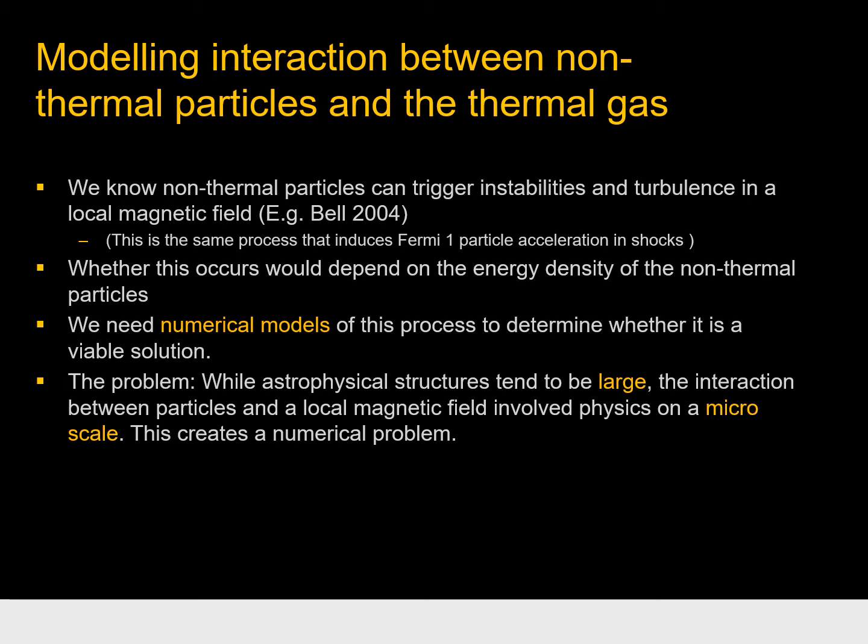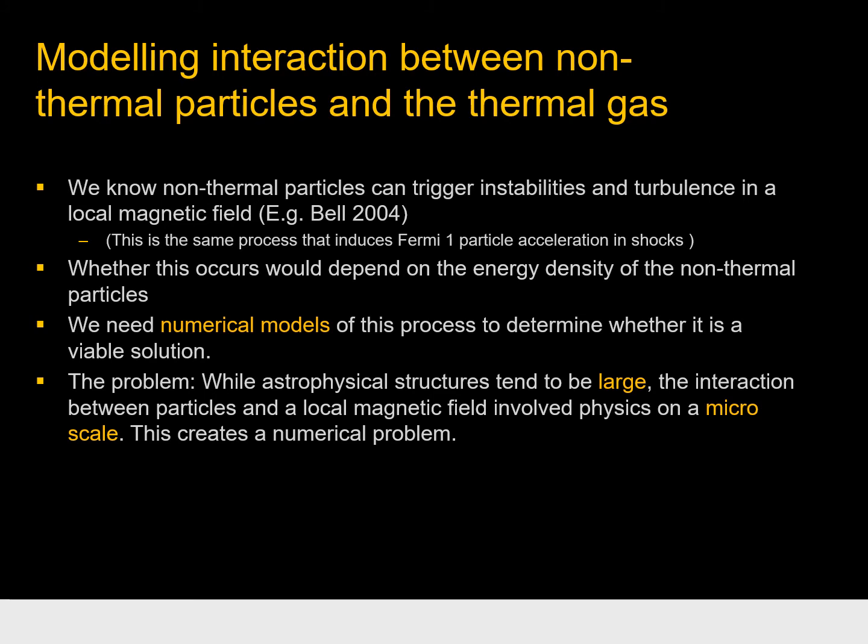This brings us to the problem of modeling the interaction between non-thermal particles and the thermal gas. Now we already know that it is possible for non-thermal particles to trigger instabilities and therefore turbulence in a local magnetic field, as shown for example by Bell in 2004. This is the same process that induces Fermi-1 particle acceleration in astrophysical shocks.